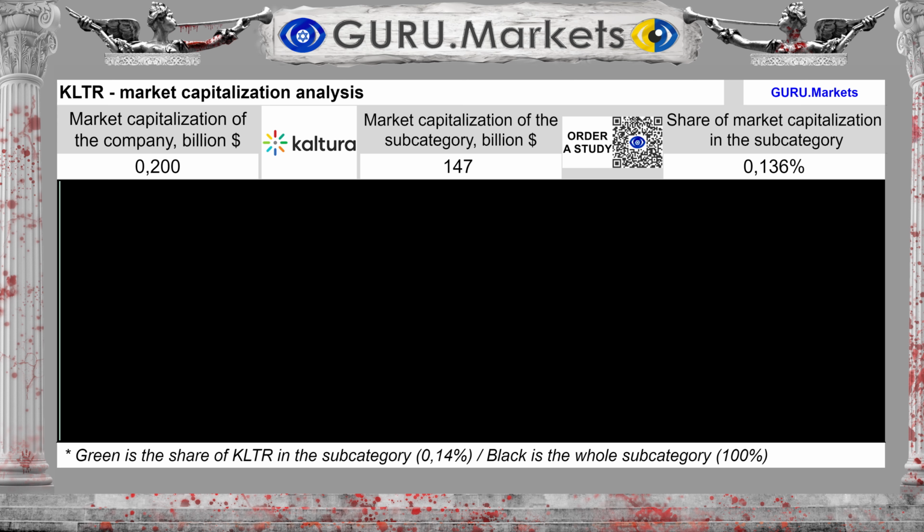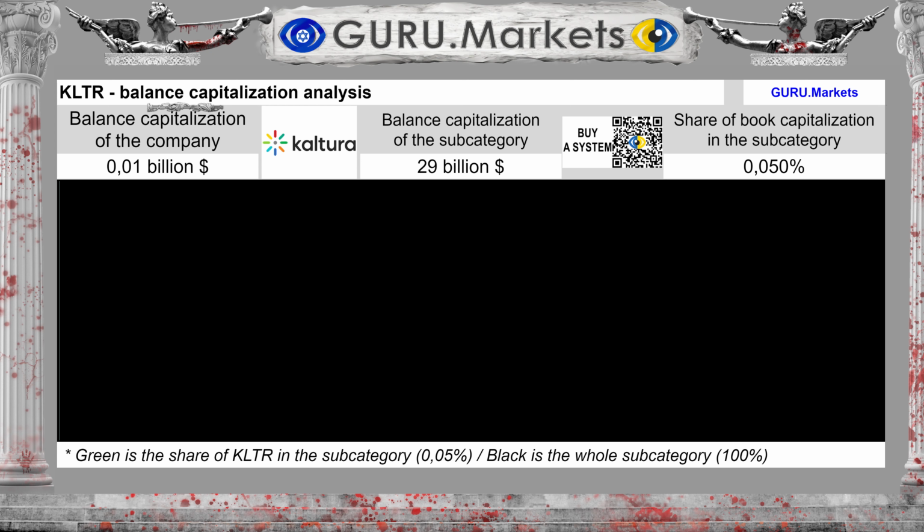Market capitalization of the company Kaltura Incorporated is estimated at $0.2 billion, with a subcategory capitalization of $147 billion. Kaltura Inc. has a share of 0.136% and is one of the very small companies in the subcategory. The company's balance sheet capitalization is estimated at $0.01 billion, and the balance sheet capitalization of the subcategory is $29 billion. Kaltura Incorporated constitutes a share of 0.05%.